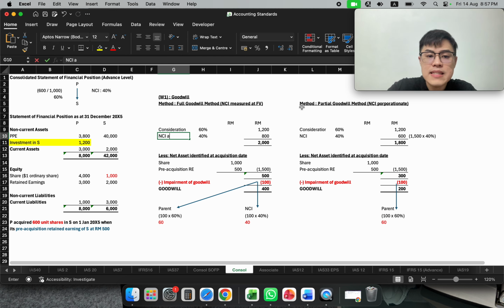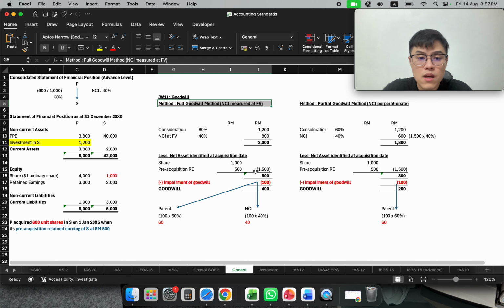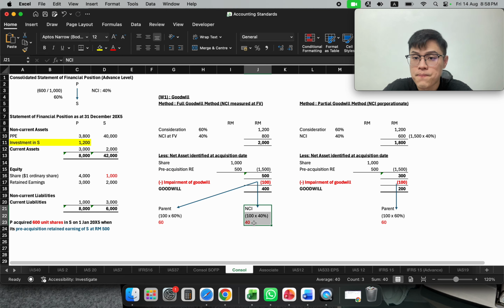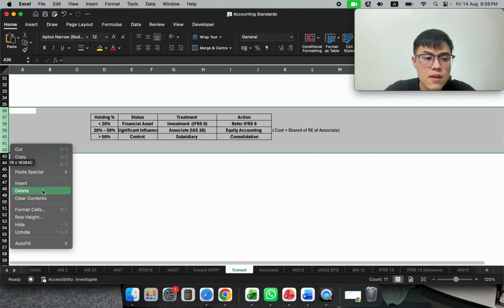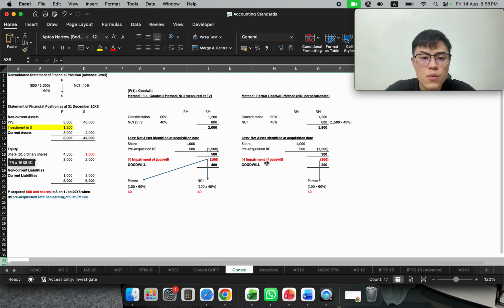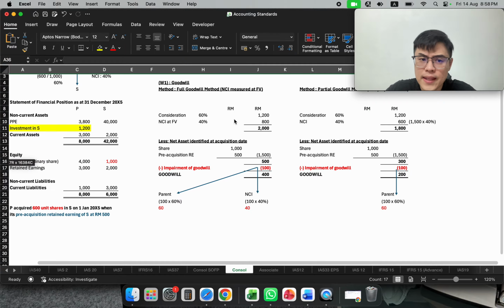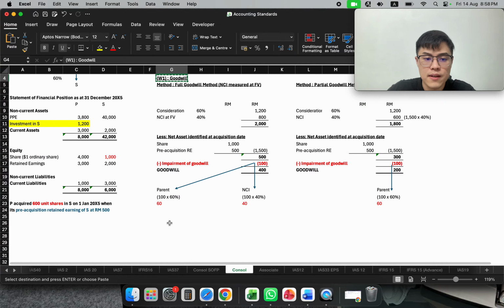So if let's say NCI at fair value, this is the full goodwill method, your impairment of goodwill, you are going to absorb together with them. But if partial goodwill, NCI won't share your goodwill. So this is the key difference. And after you have calculated this, the next thing is that we will need to calculate the retained earning. Let's calculate retained earning.